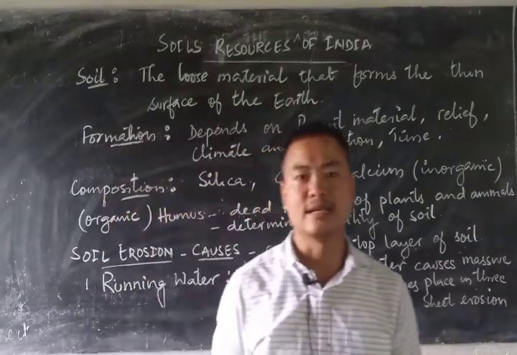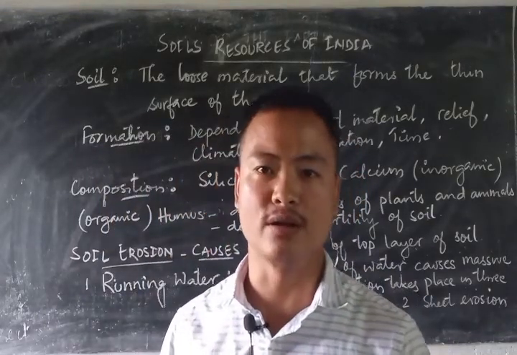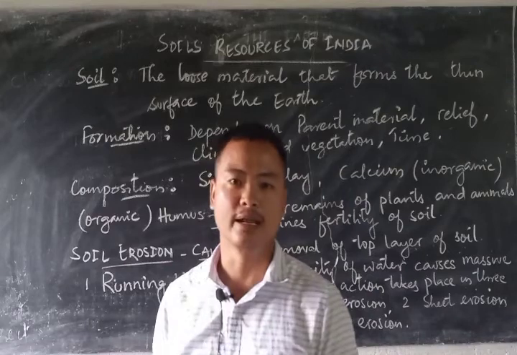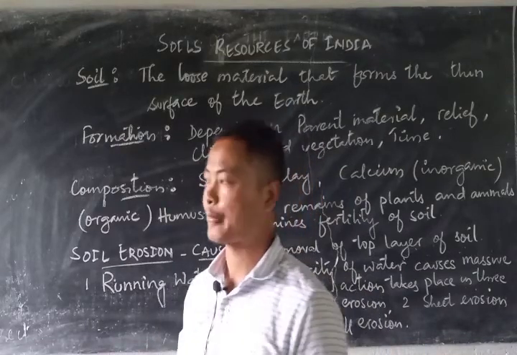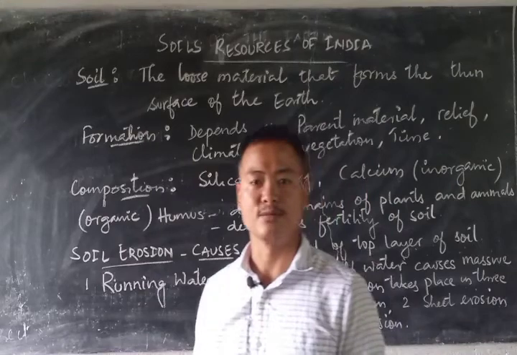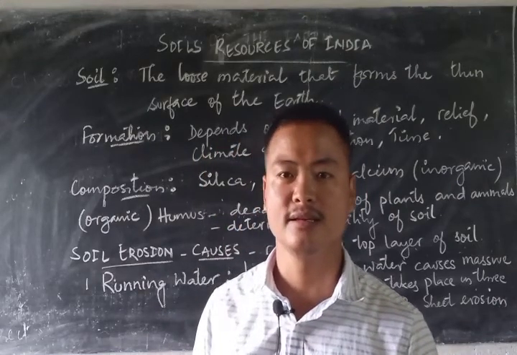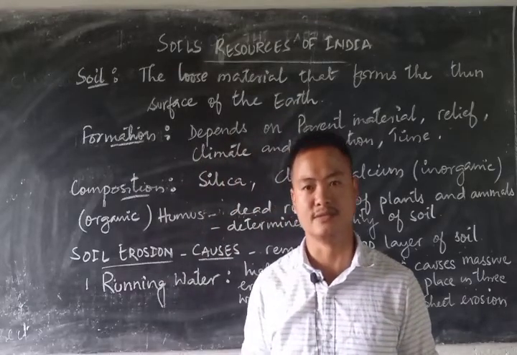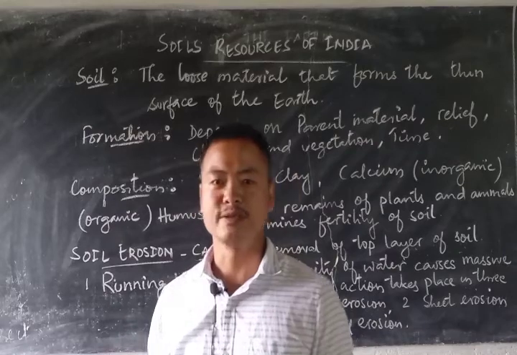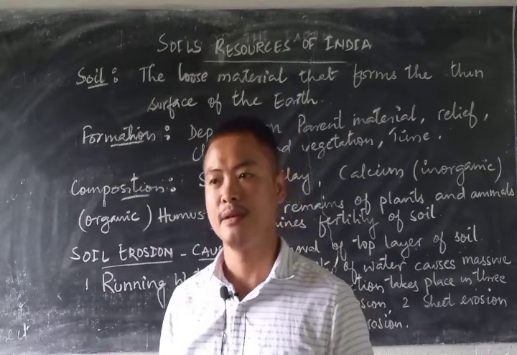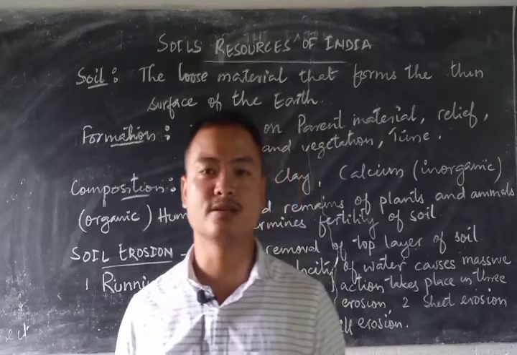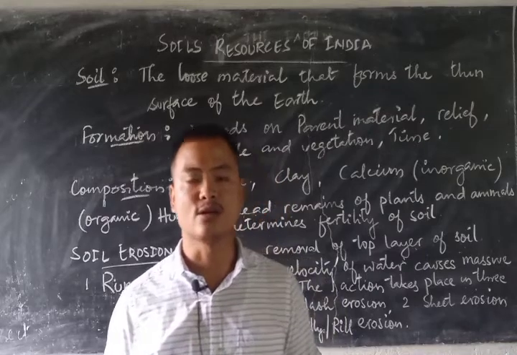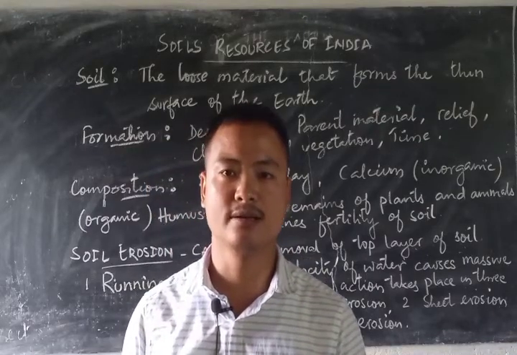What is soil? It is a loose material that covers the top layer of the earth's crust, or you can say it is the loose material that forms the upper layer of the earth's crust. Its formation mostly depends on the parent materials, time, relief, climate and vegetative cover. Parent materials and time play a very important role because soil does not form within a short span of time. It takes a longer time period for the formation of soil.